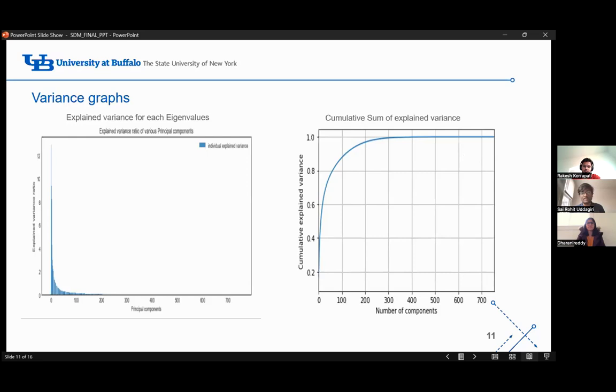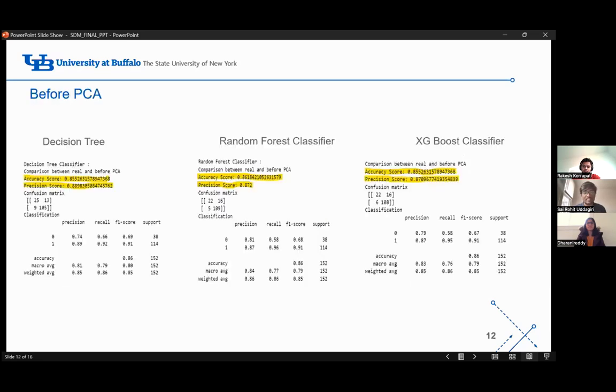And then we're going to proceed with applying models like the decision tree, random forest, and the XGBoost. Before that, we're going to do model building without implementing PCA. And here Rakesh will take on from here.